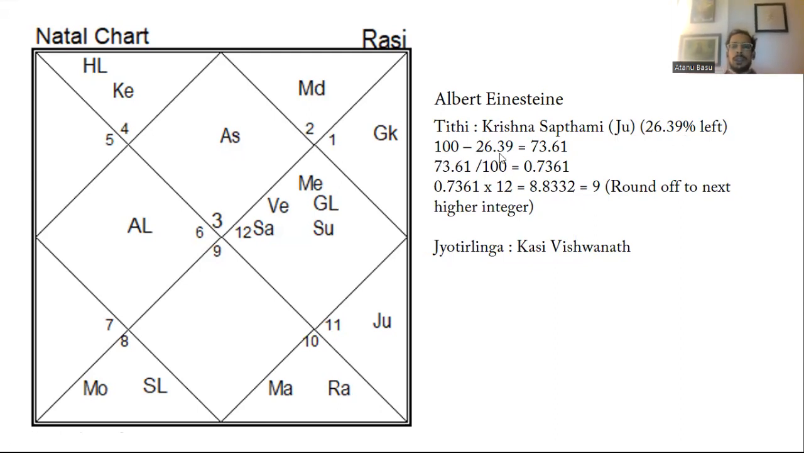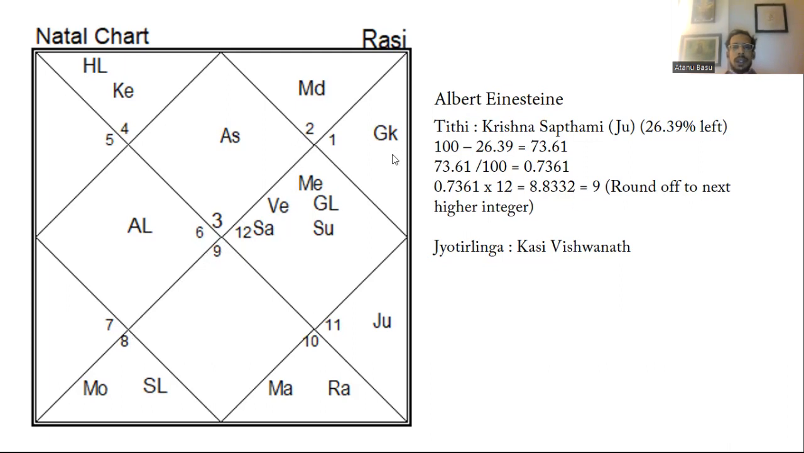Now 100 minus 26.39 is equal to 73.61, divided by 100, 0.7361, into 12. The calculation is this, and rounding up to the next higher integer is 9. Now the 9 number, the Sagittarius Rashi, the Jyotirlinga connected with it is Kashi Vishwanath. Now see over here, the 9 number is coming first. First you have to see which number is coming. So this is the 9 number: 1, 2, 3, 4, 5, 6, 7, 8, 9.